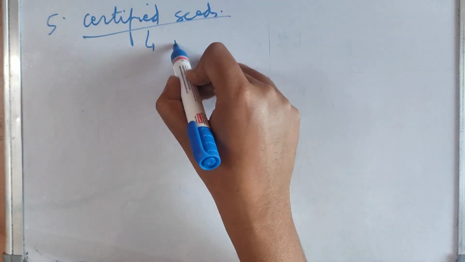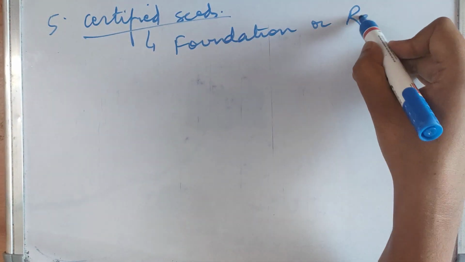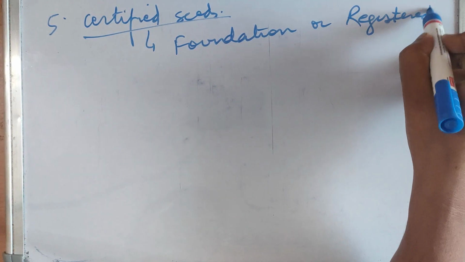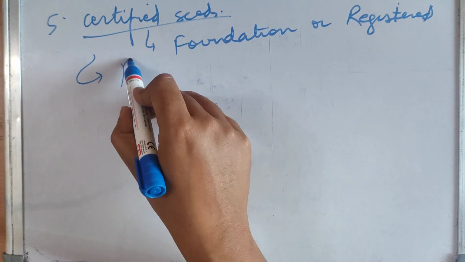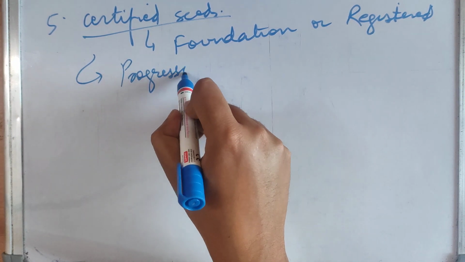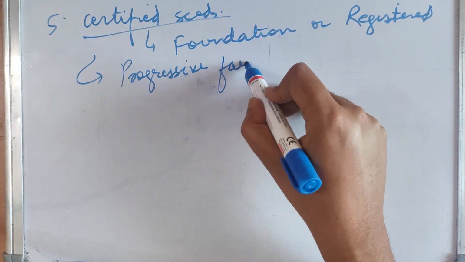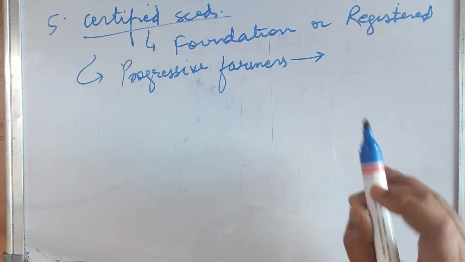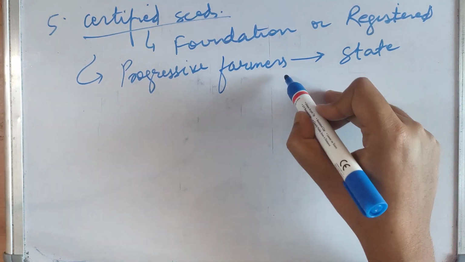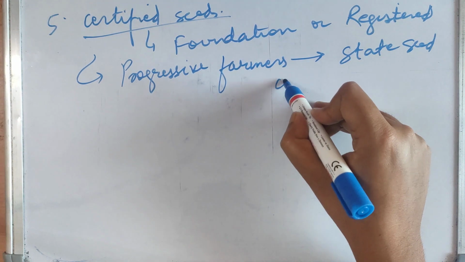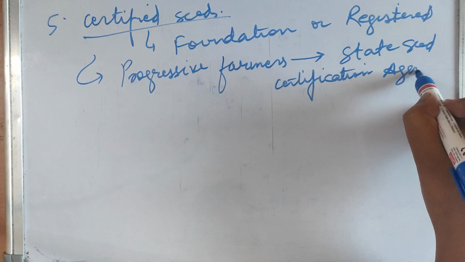It is the progeny of foundation or registered seeds. It is produced in the fields of progressive farmers, those farmers who want to commercially sell seeds, under the supervision of the State Seed Certification Agency. So what happens?